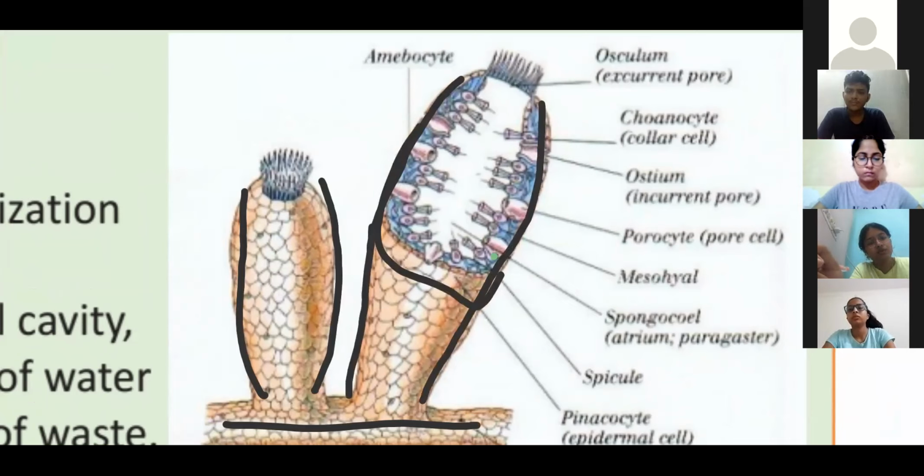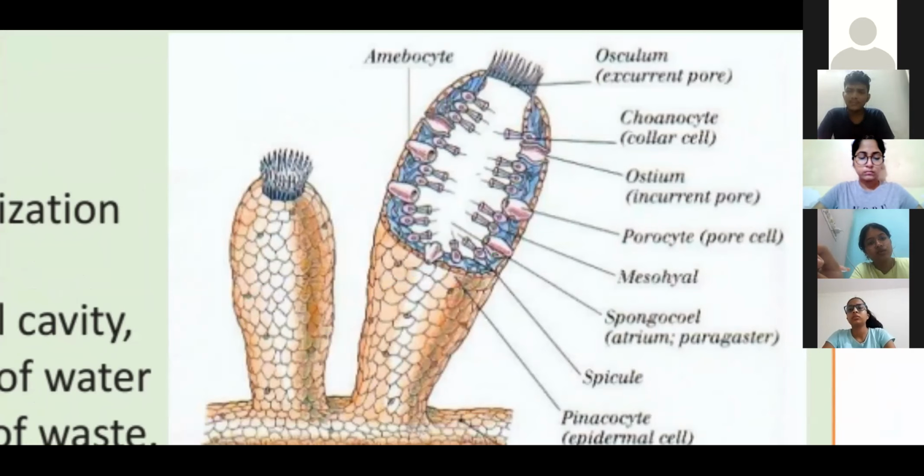If you look at the outer surface at this point, small pores are present, in this circle.